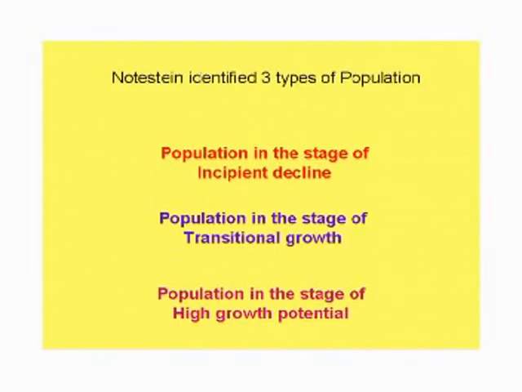The third and final one: the population in the stage of high potential growth. The first category, population in the stage of incipient decline, means the birth rate is below the replacement level. The death rate has also already drastically come down, so the growth rate is almost stagnant. That is the one condition.